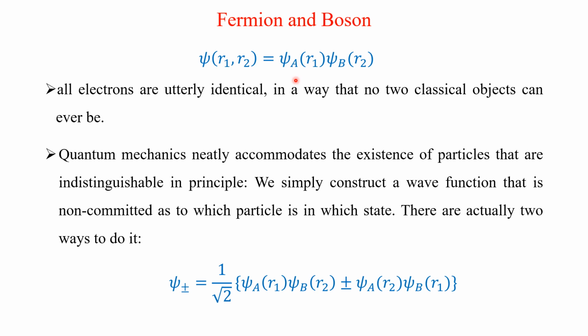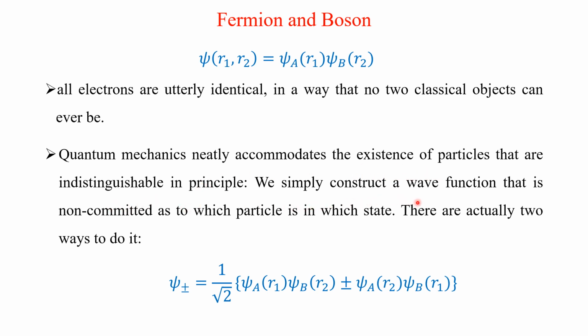In quantum mechanics, electrons are identical, unlike in classical physics. The psi a represents the wave function of particle 1 at the coordinate r1, and psi b is the wave function of particle 2 at the coordinate r2. Here, quantum mechanics neatly accommodates the existence of particles that are indistinguishable in principle.